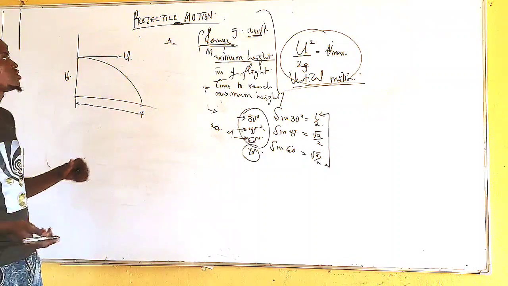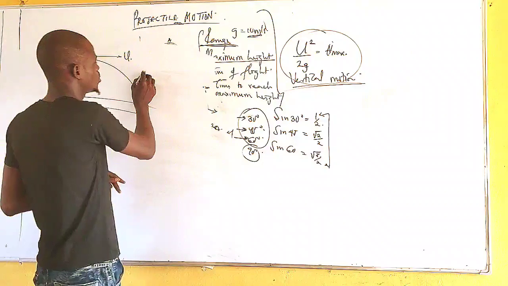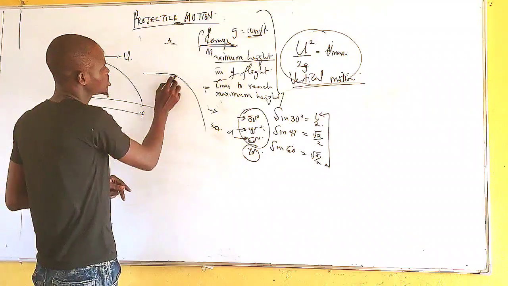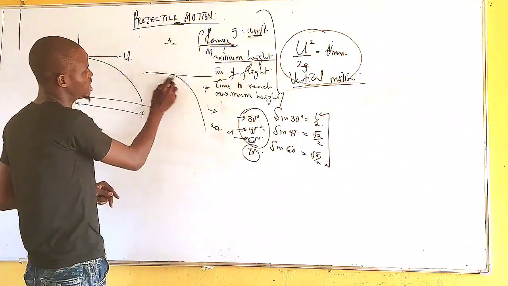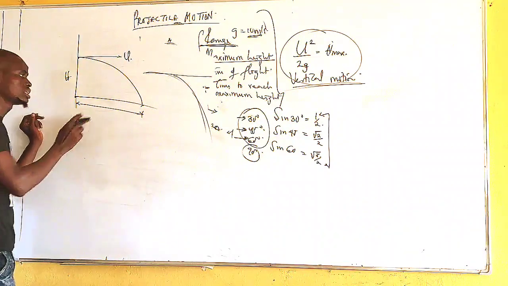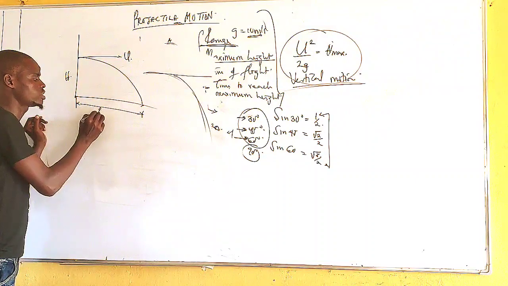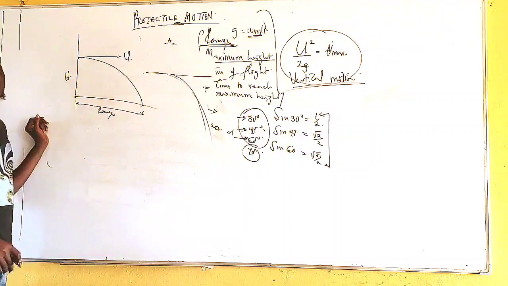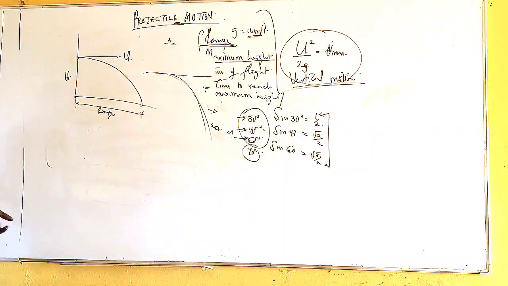We normally have this thing. If you have a tap that is just gushing out, water is just gushing out from the tap. Initially it will be moving along the horizontal direction before it will bend completely and come down. Are you getting something now? Now, this is it here. This is the range of the body. How do we find the range in this case? When the body is not projected at an angle, it is easy to find.